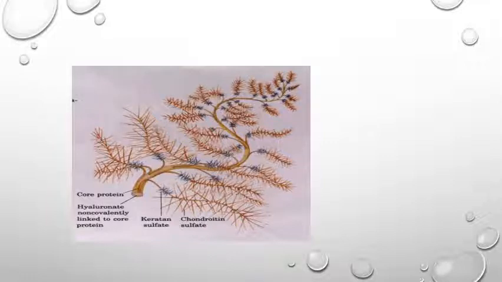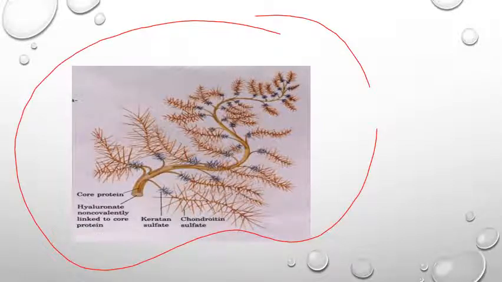So what is a proteoglycan? Once again, the sulfated groups and the carboxyl groups present in the glycosaminoglycan bind to the core protein present in the extracellular matrix, which specifically binds positively charged ions and forms hydrogen bonds with water molecules, thereby producing a gel-like matrix. And these sulfated glycosaminoglycans attached to extracellular protein give a specific bottle brush-like structure that is known as proteoglycans.